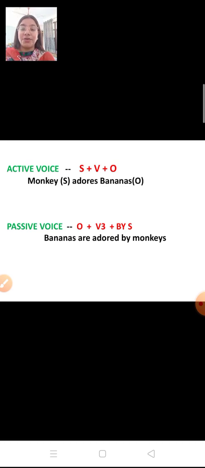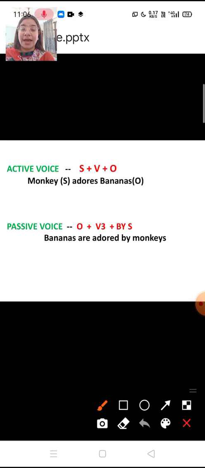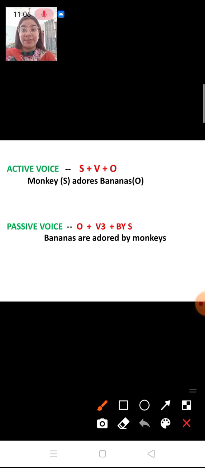So as you can see, when we write passive voice, if a sentence is in the simple present tense, then in passive voice the third form of the verb is used while we change a sentence from active voice to passive voice.